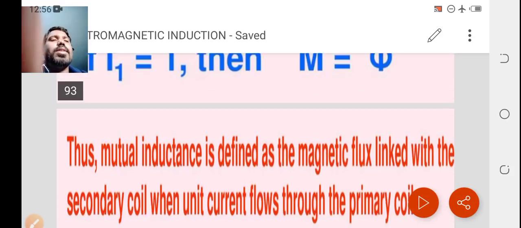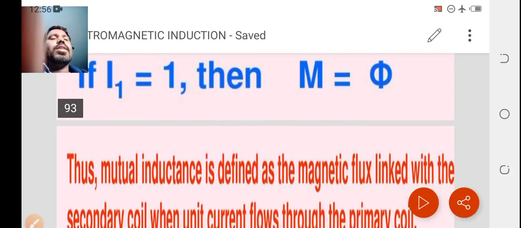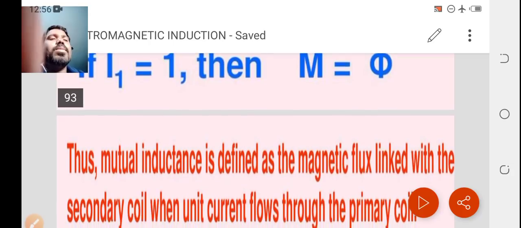Also, the induced EMF in the second coil is E2 equal to d phi 2 by dt. Again, phi 2 is nothing but M I1, mutual inductance times current. So you take that one.